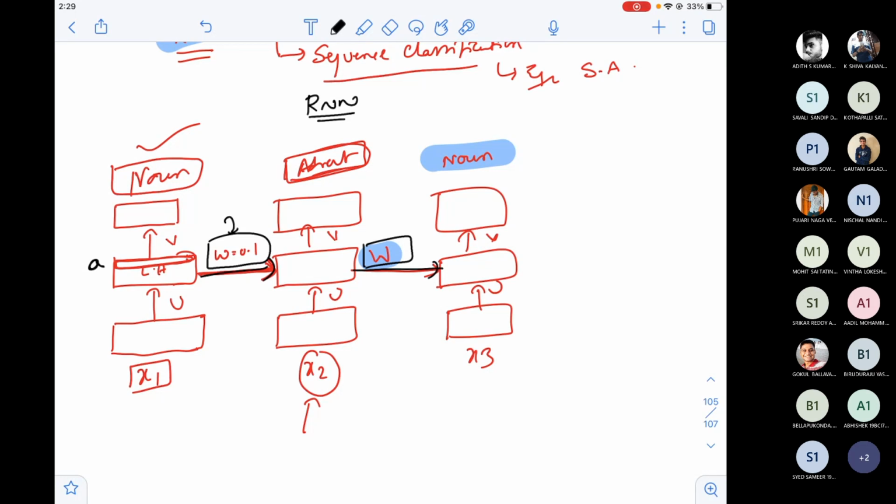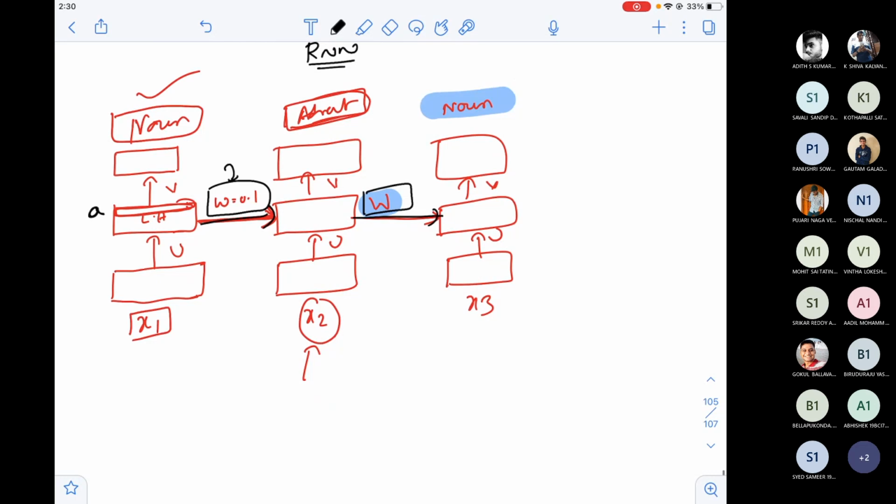Now let us write the equations. I already told you that if I want to reuse my weights, I have to use the same equation for all my DNN architectures. We have 3 DNN architectures here connected with the W's.